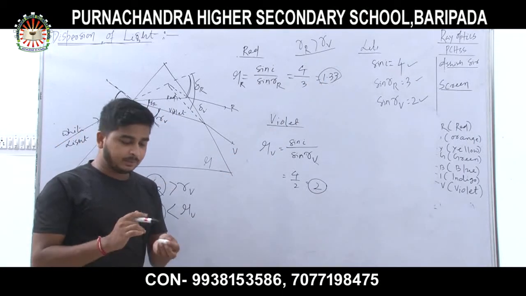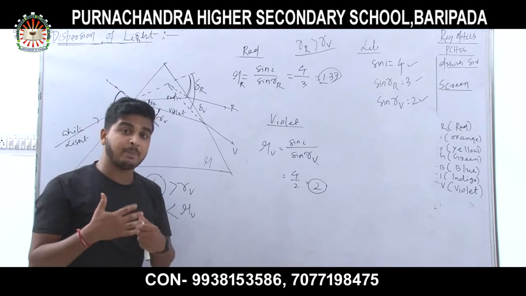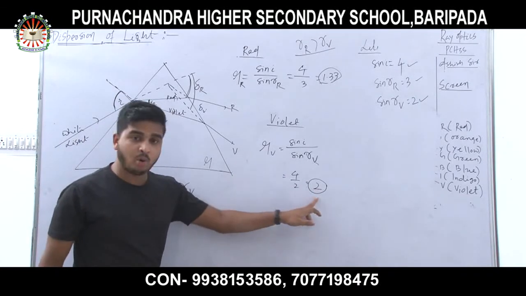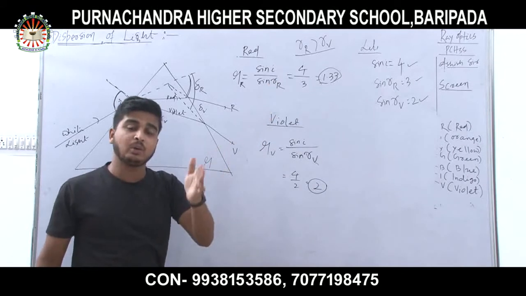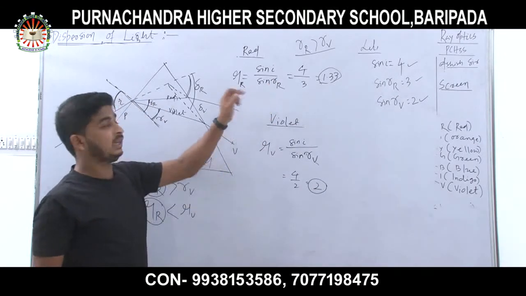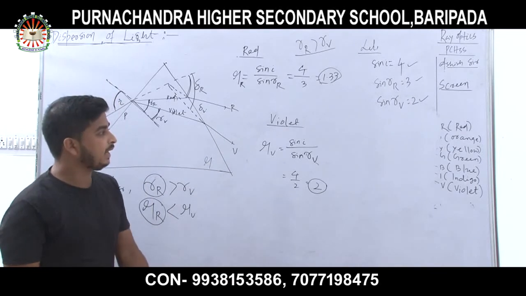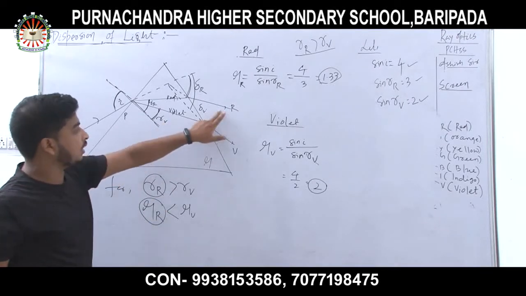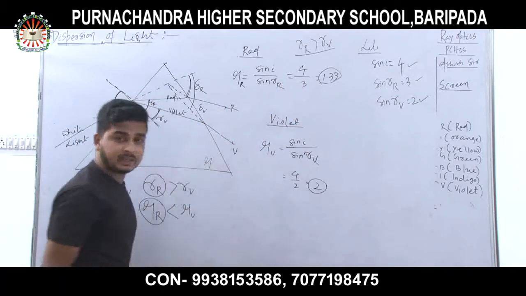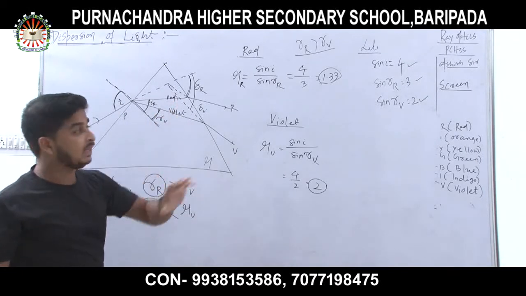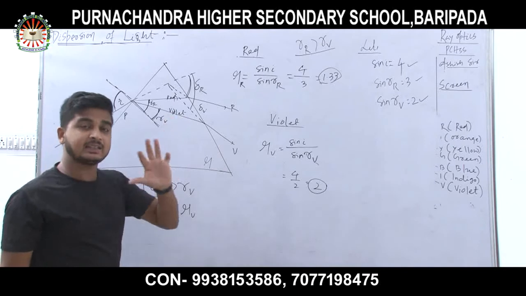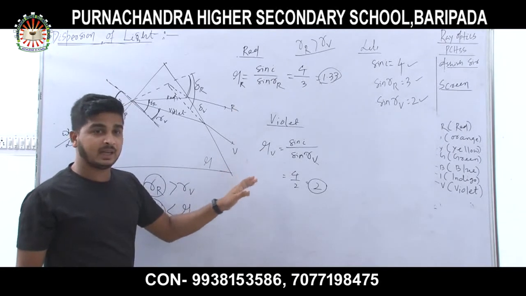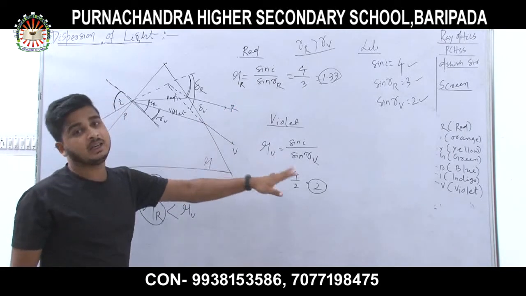I have told you that if the refractive index increases, the bending or deviation increases. Since violet has more refractive index than red, violet will deviate more than red color. This is why the 7 colors have 7 types of angle of refraction. These are 2 colors, so there are 2 types of refractive index. For 7 colors there will be 7 types of angle of refraction and 7 types of refractive index. For the 7 types of refractive index, the deviation is different for each.